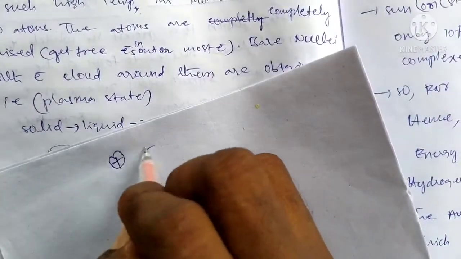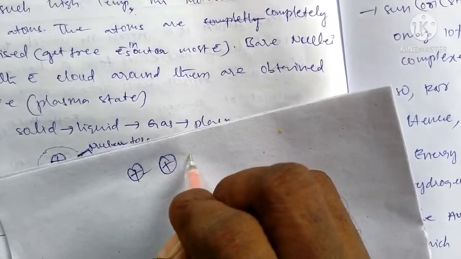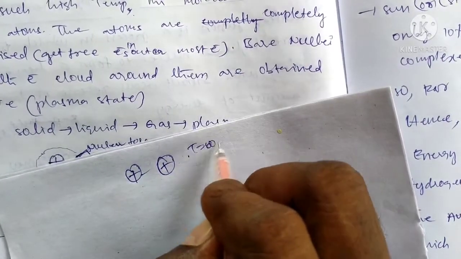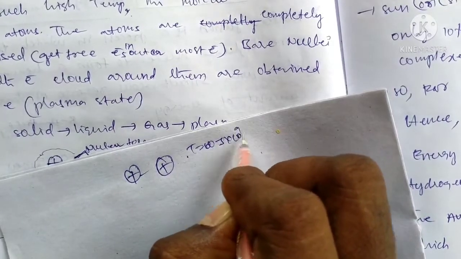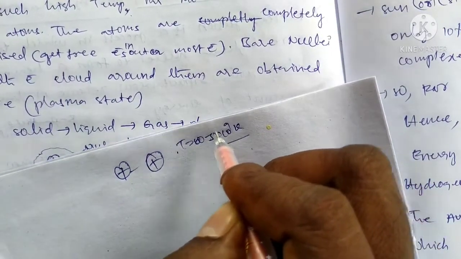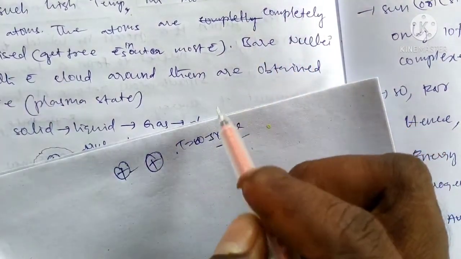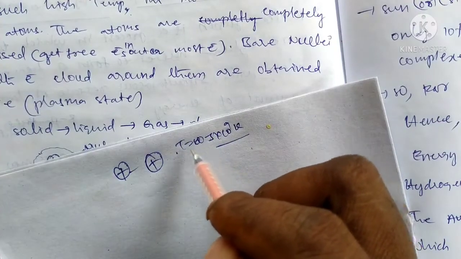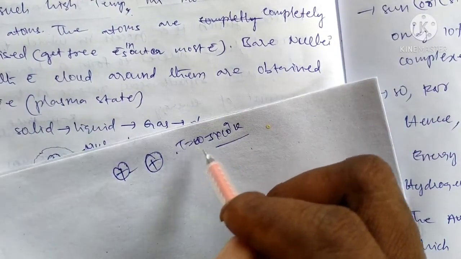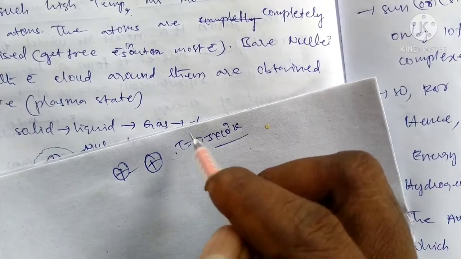One positive charge can be heated up to a certain temperature, 3 into 10 to the power of 9 kelvins. At this temperature the molecules absorb the energy in the atom, and up to a certain temperature they break completely.